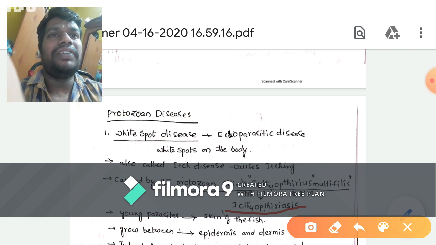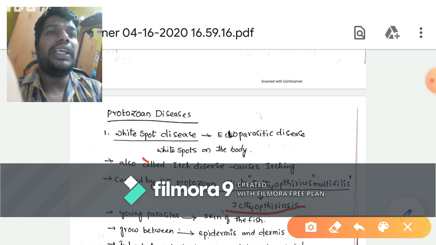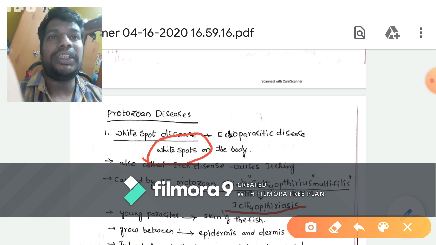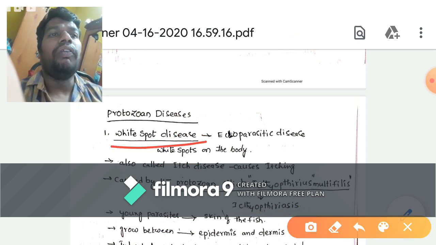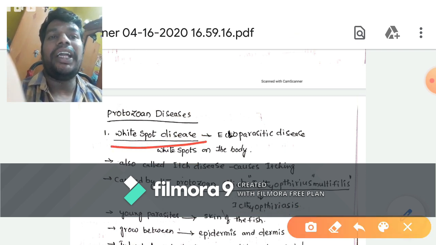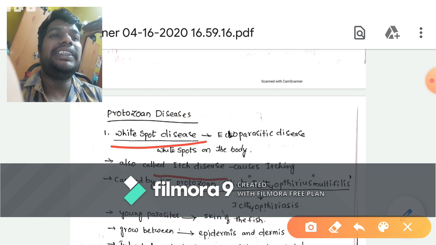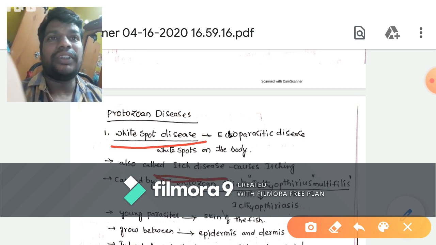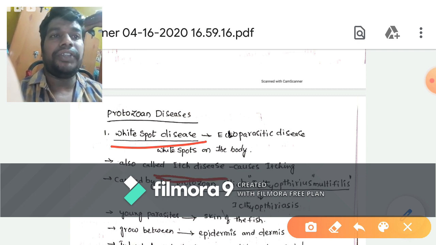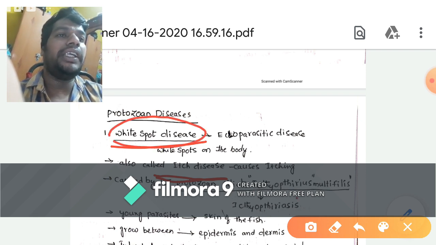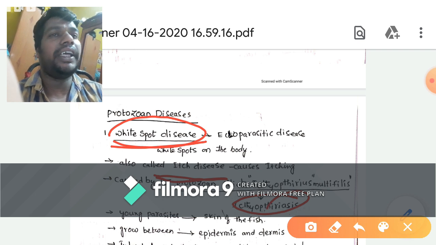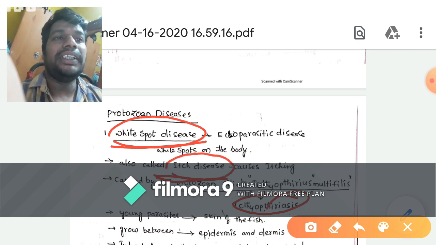When the fish is affected by this disease, the complete body turns into white spots, hence it is called white spot disease. It is also called itch disease, because it causes itching to the fish.